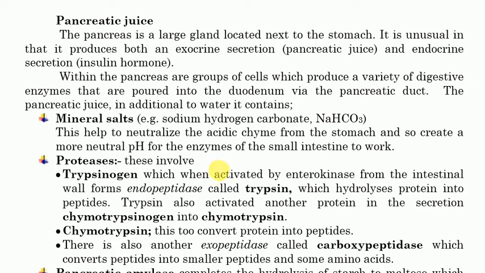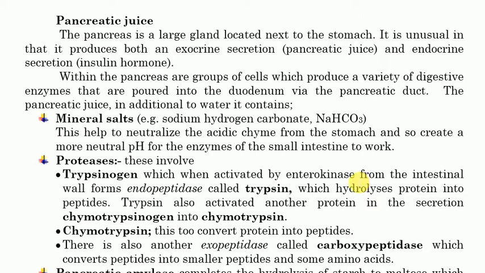And then we have proteases. These are enzymes involved in the digestion of proteins. In the pancreatic juice we have almost 3 types of proteases. First is trypsinogen. Trypsinogen is an inactive enzyme, like pepsinogen and prorenin, which appear in the stomach. So trypsinogen, when activated by the enterokinase from the intestinal wall, forms the endopeptidase called trypsin. So trypsinogen is activated by the enterokinase.